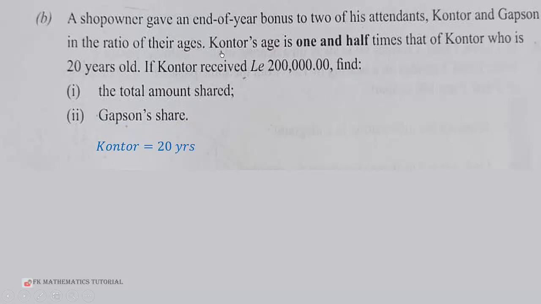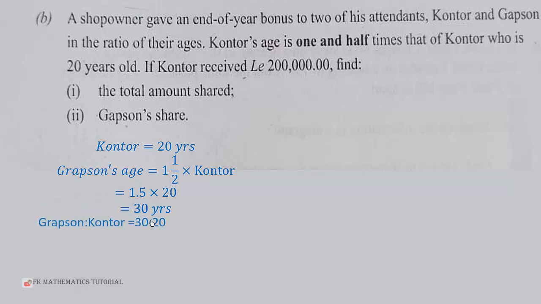Contour is 20 years, and Grabson's age is 1.5 times this, which is 1.5 times 20, and that is 30 years. So we have their ratio. Grabson's age to Contour's age will be 30:20, and that is the same as 3:2.